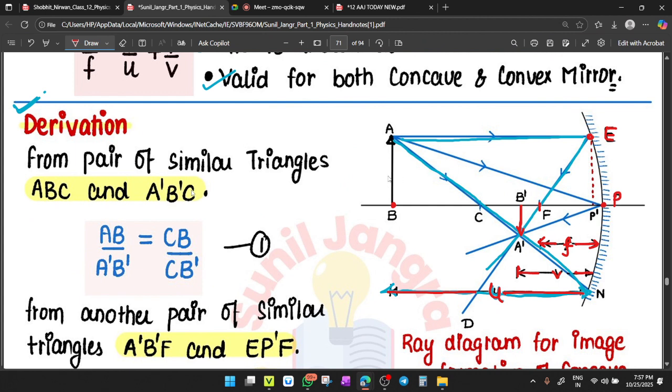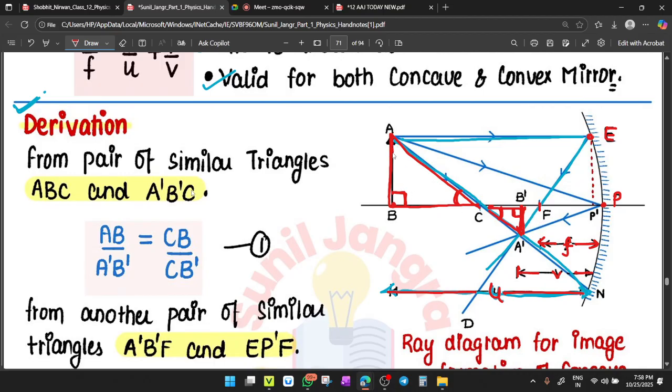Okay. Now, starting the geometry, first you have to take a pair of similar triangles. Now you have two triangles. Check the triangles. First triangle is ABC, the bigger one, and triangle B dash A dash C. Clear? Both the triangles are similar. Why? Because two angles are equal. This angle is equal to 90, this is also equal to 90, and these two angles are vertically opposite angles. So these two triangles are similar. And in the case of similar triangles, we can write perpendicular upon perpendicular equal to base upon base. Right or wrong?